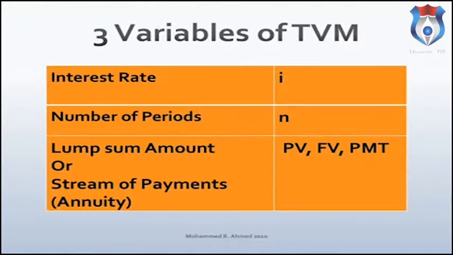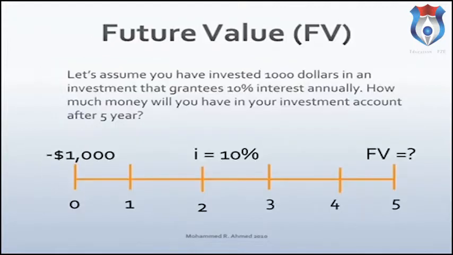Using the 5 models presented earlier, you can solve present value of annuity, future value of annuity, payments, or you can solve for interest rate and time period. Let's assume you have invested $100,000 in an investment that guarantees 10% annually, how much money will you have in your investment account after 5 years?